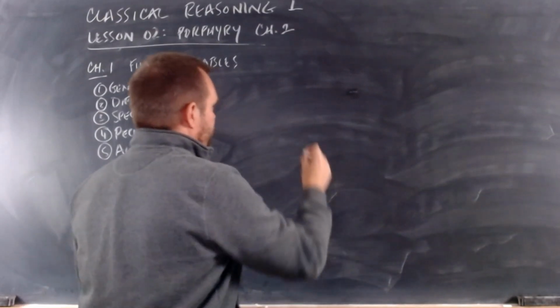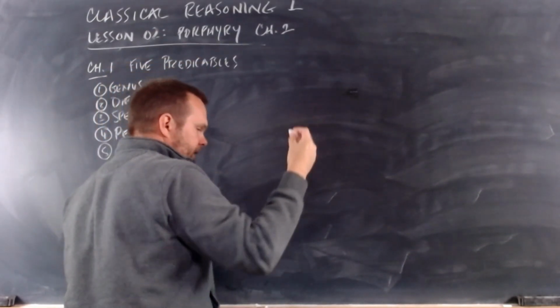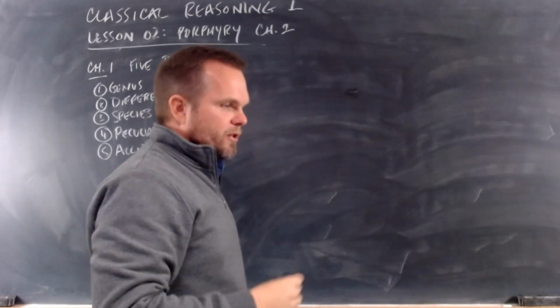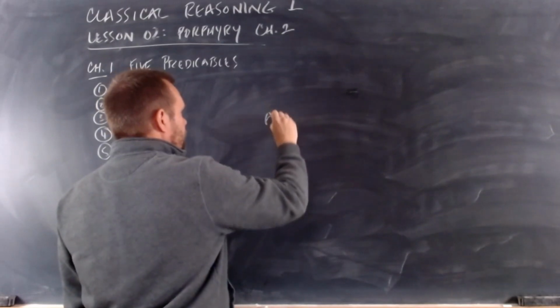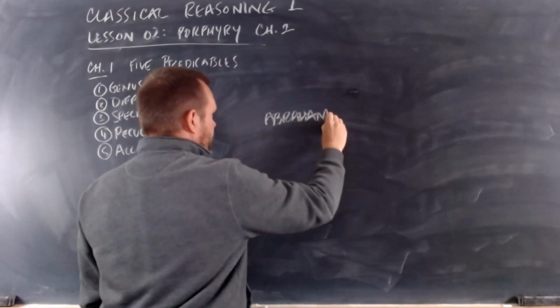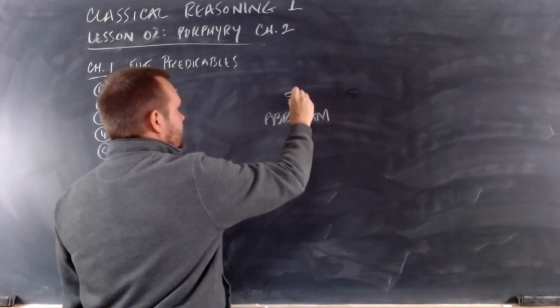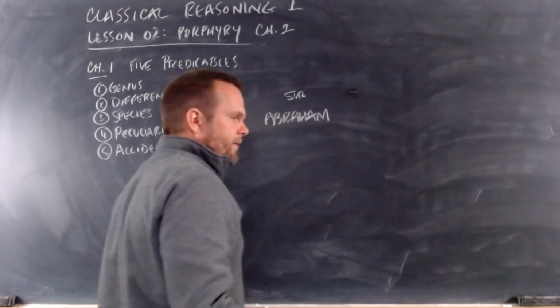So if we take a subject, we can take an individual. We can take Abraham in the Bible, and we can say that Abraham is our subject. And then we can predicate things about Abraham.